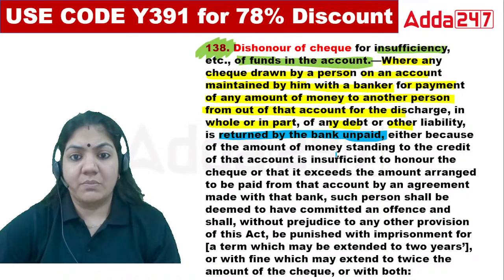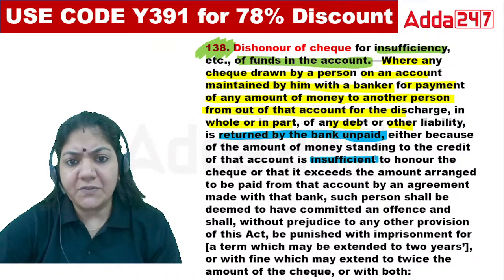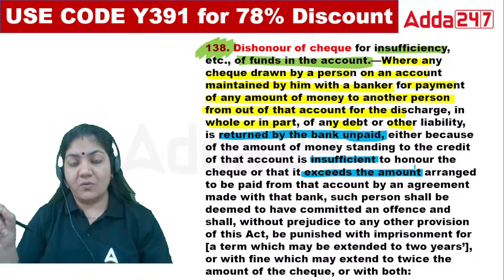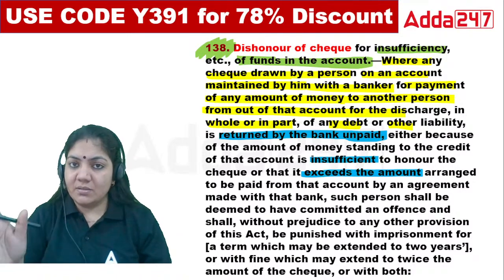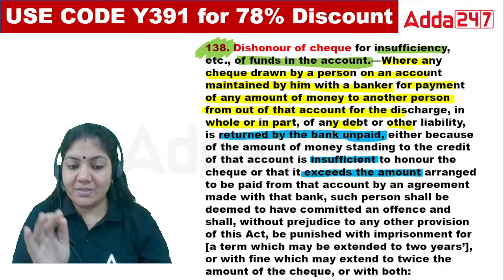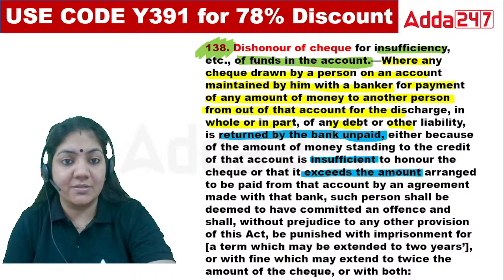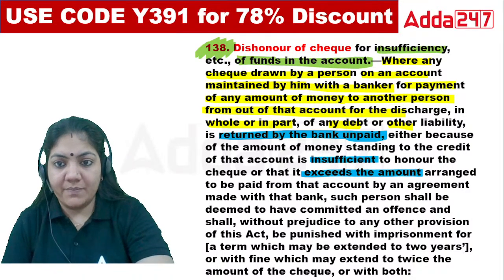Why? Because it may be possible that the money is insufficient, or it exceeds the amount. We have written an amount which exceeds what the account holder has. So in that case, the check will be bounced. So you can say that the check is dishonored, class.